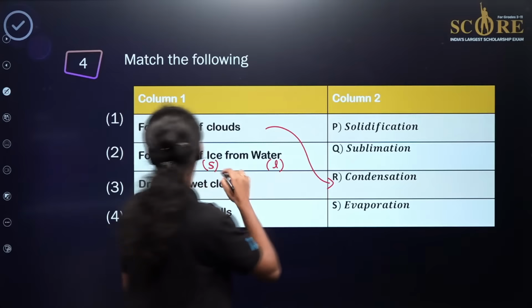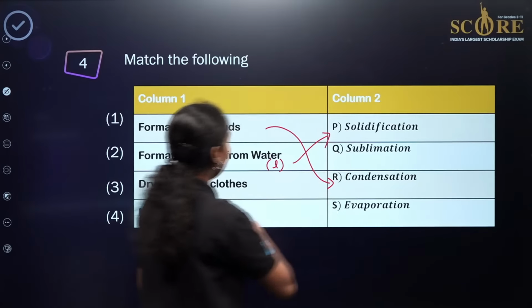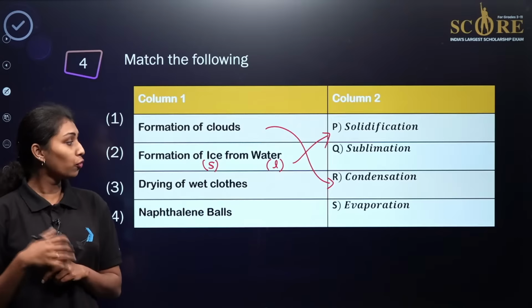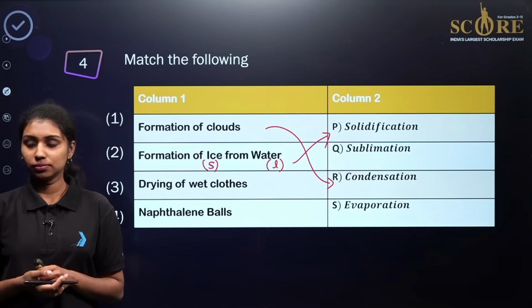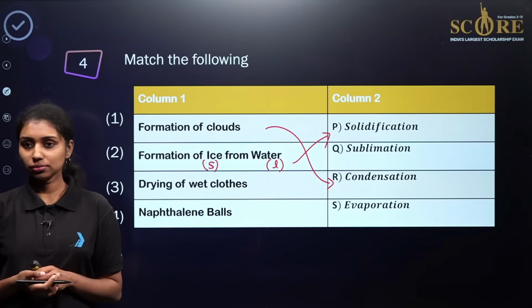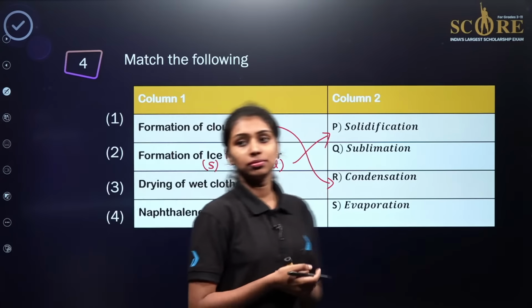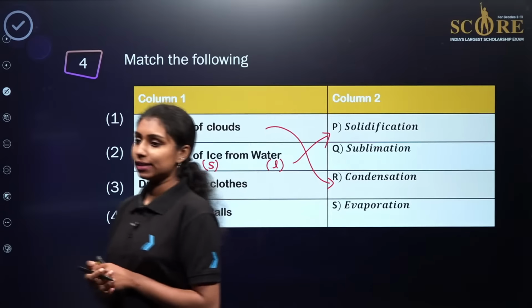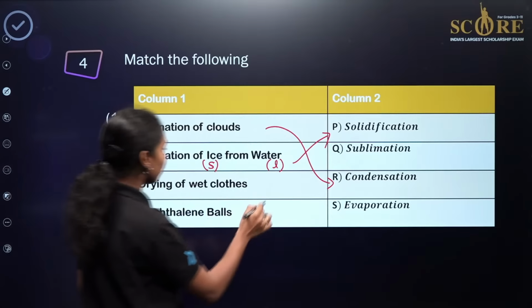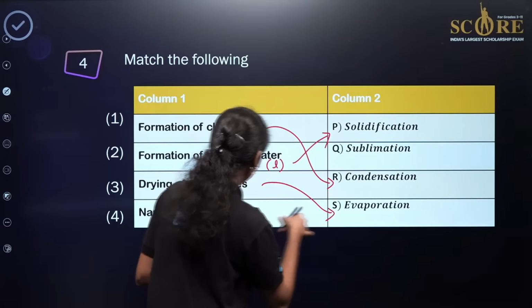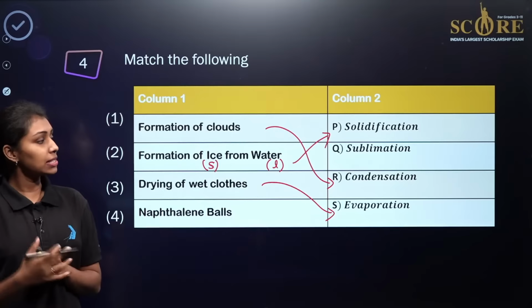So 2 will go with P over here. Then what about the case of the third one? Drying of wet clothes. So a daily life example, right? Drying of wet clothes is a part of evaporation. Then naphthalene balls means sublimation.